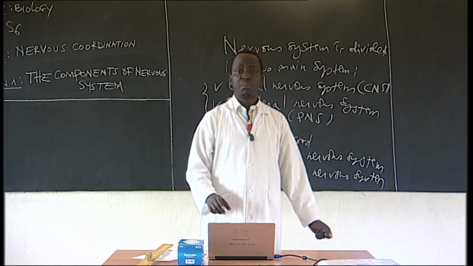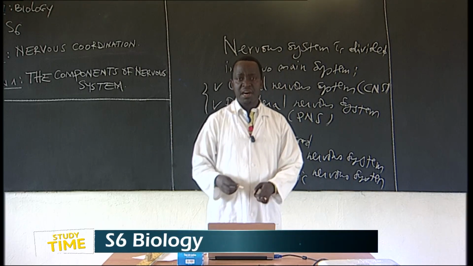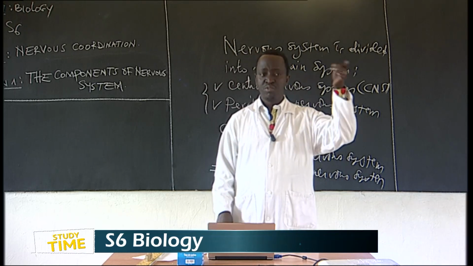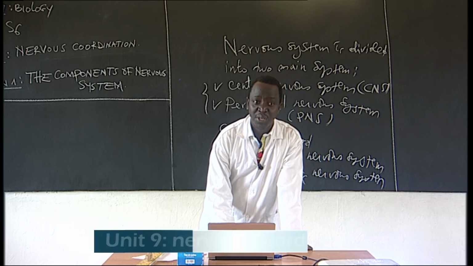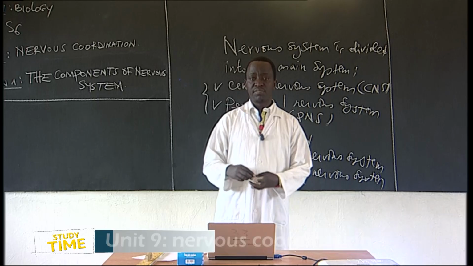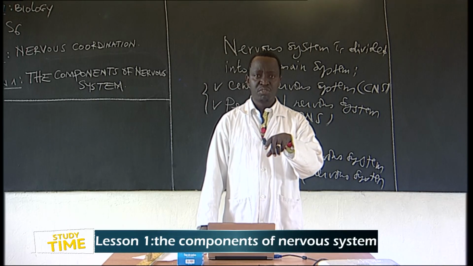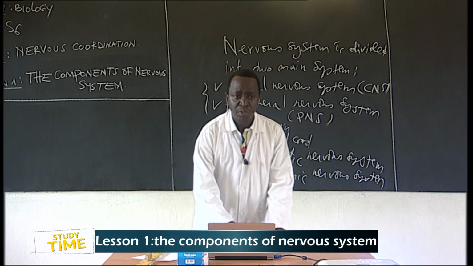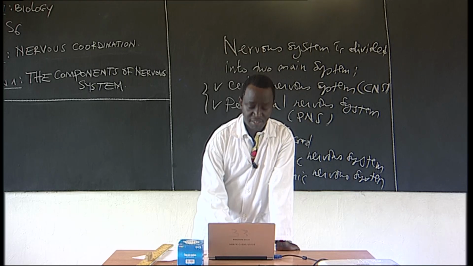Sensory nerves detect the stimulus and then send the impulse to the central nervous system, which is the brain and spinal cord. And the motor neurons carry information from the central nervous system to the other parts of the body, to the effectors.